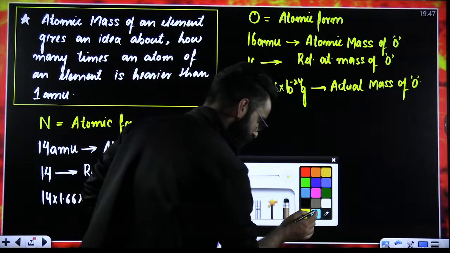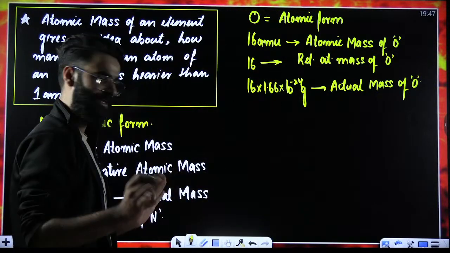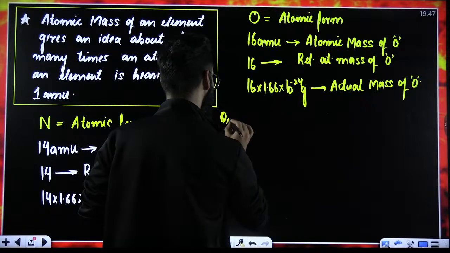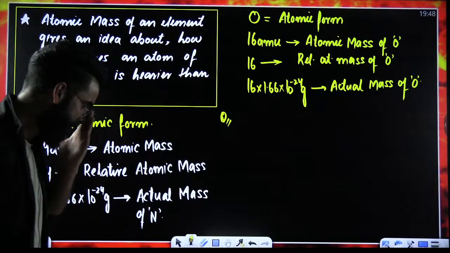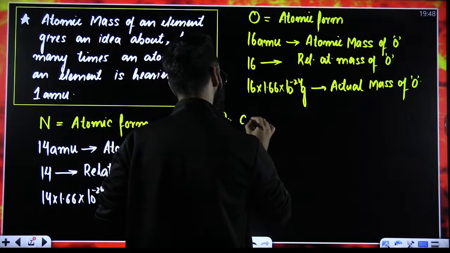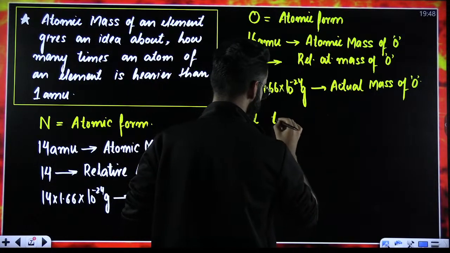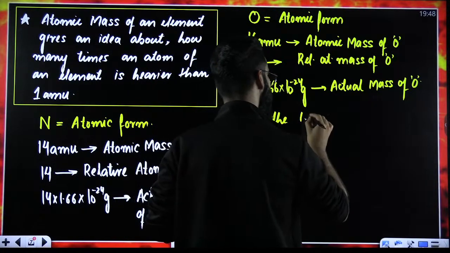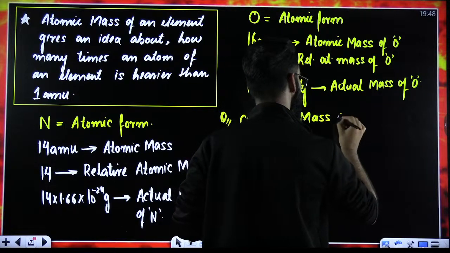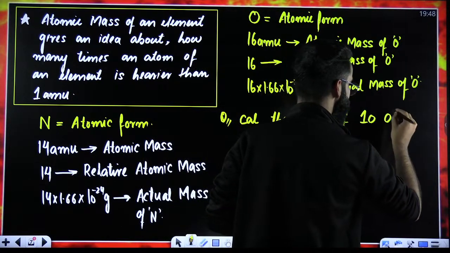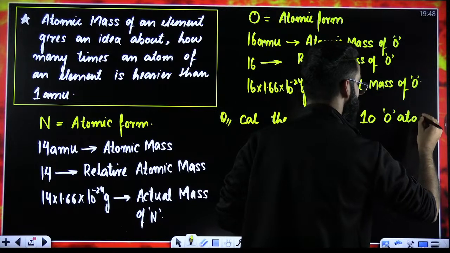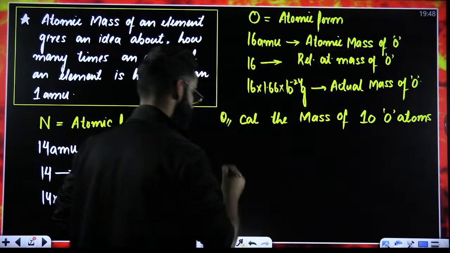All right. One simple question I'm going to give you. Let me see how much you understood from all the things which I told you till now. Calculate the mass of 10 oxygen atoms.